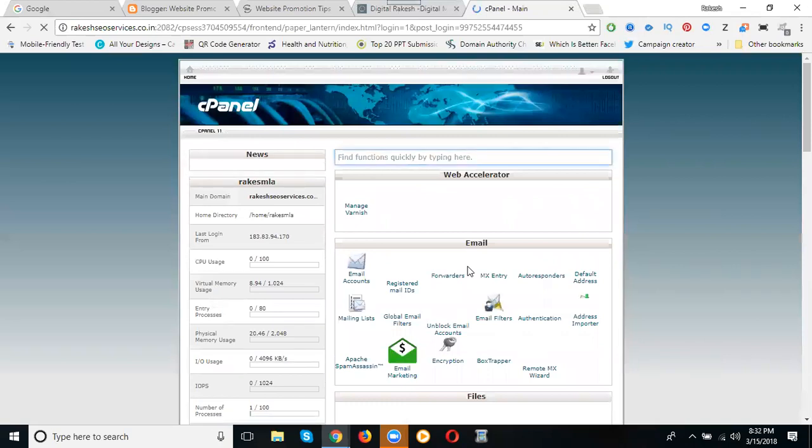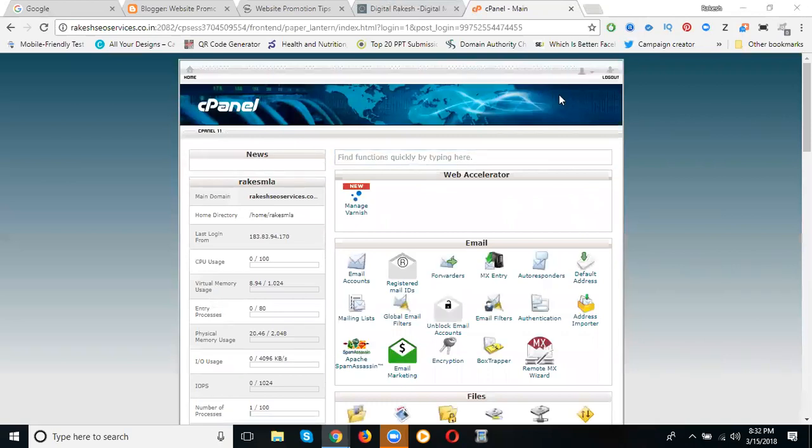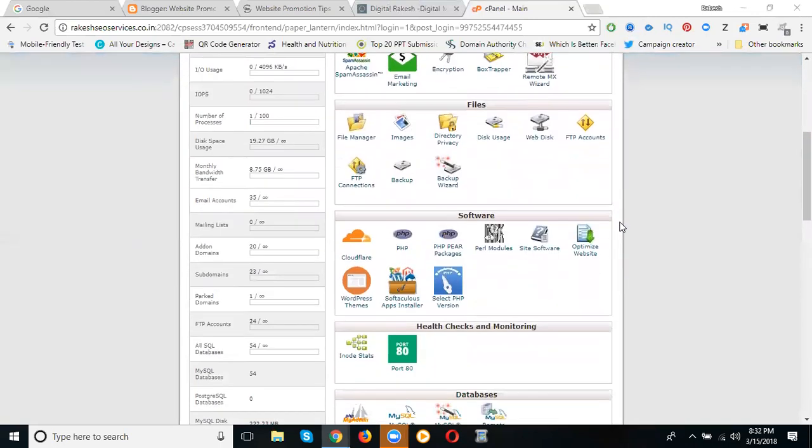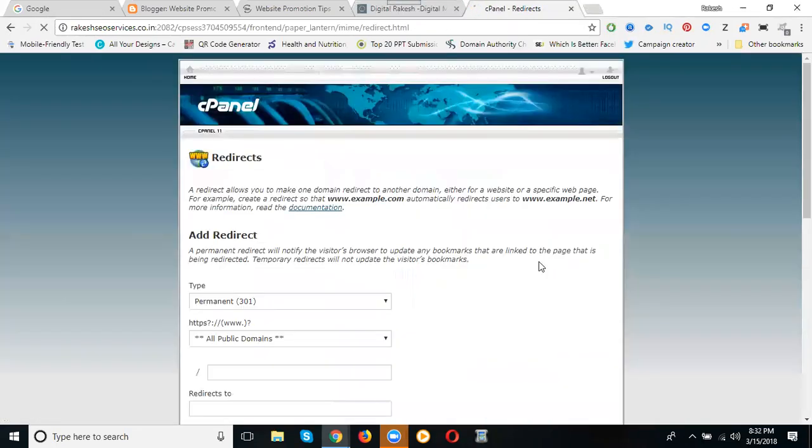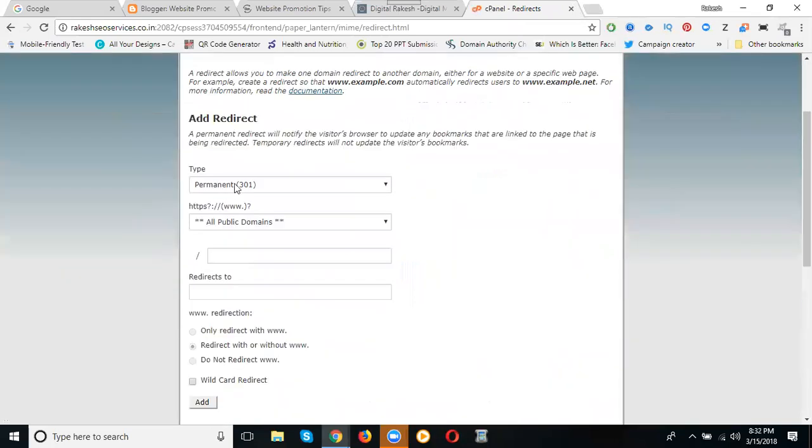In Blogger, we go to Settings, Search preferences, Custom redirections. Now here is my cPanel. Scroll down. What is that? Redirects. Now click. Permanent is 301, temporary is called 302.